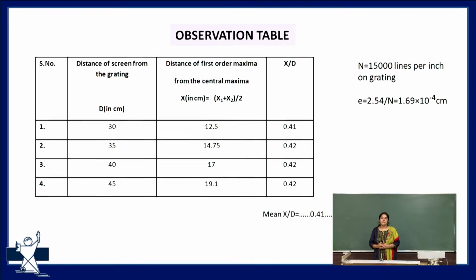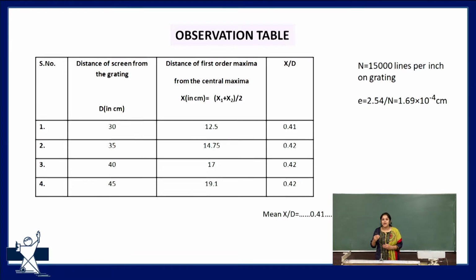With this, I have calculated the value of x over D. Then I have taken the mean of x over D, which came to 0.41.